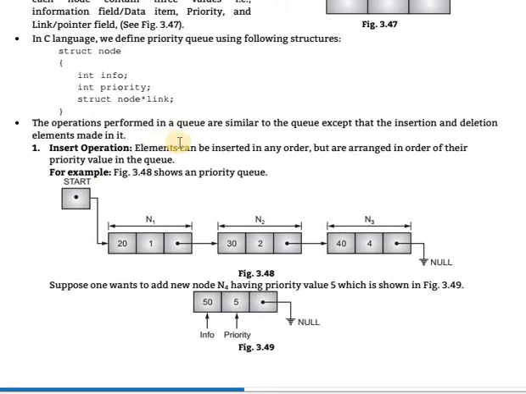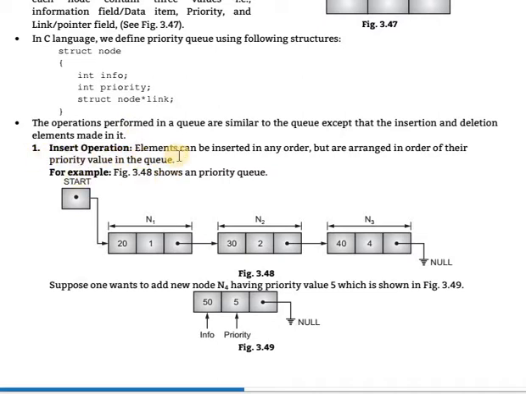The operations performed in a priority queue are similar to the queue, except for the insertion and deletion of elements. Operations obviously mean insertion and deletion operations performed on that queue.